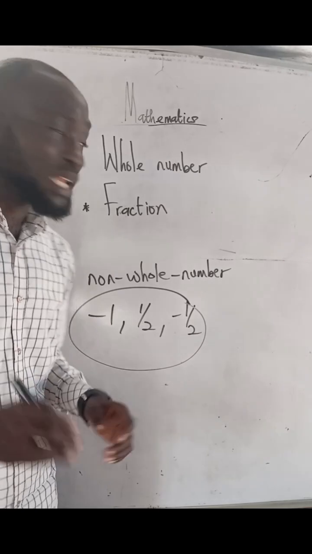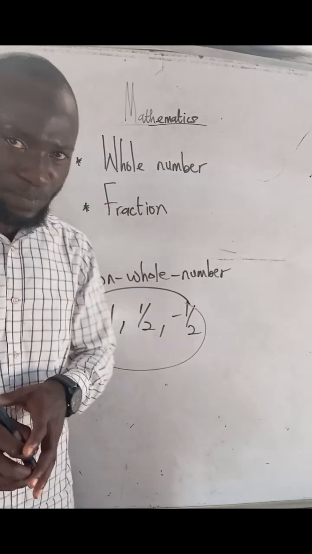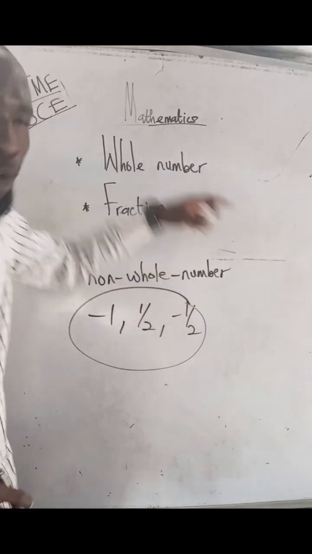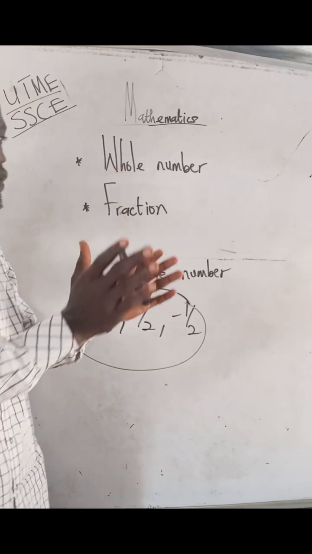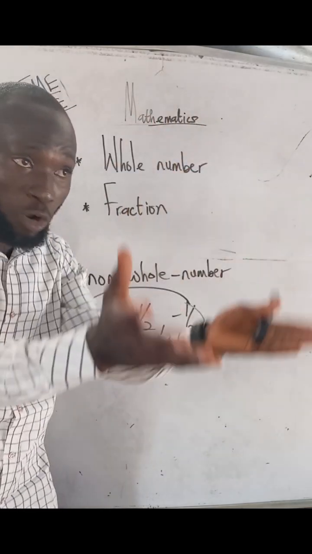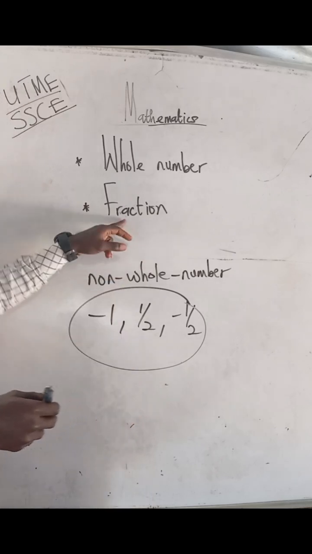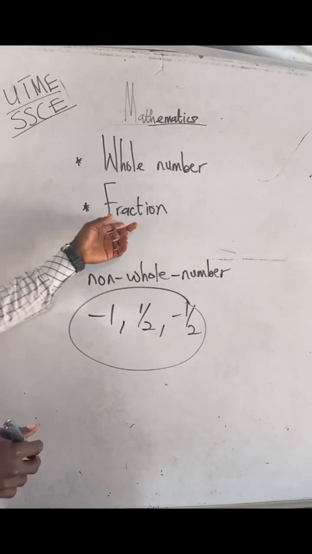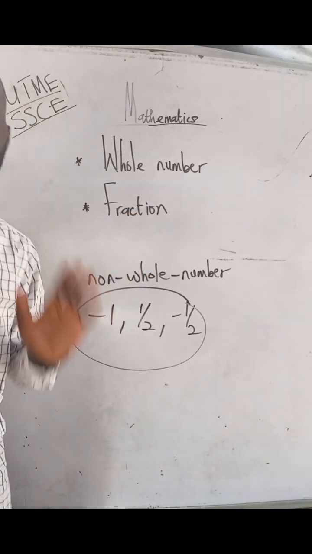Now, after you have understood the whole numbers, how about fraction? A fraction is part of a whole number. It's just like, say, okay, this is a whole number. One part of it, that is not the whole of that whole number, is what we call the fraction. So a fraction is not usually up to a whole number.